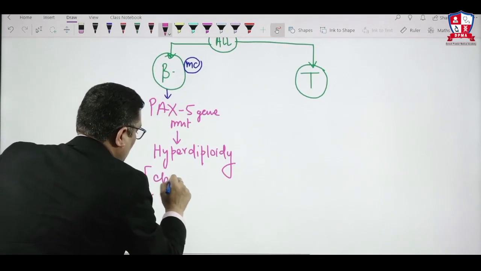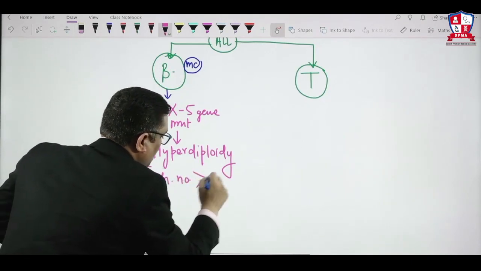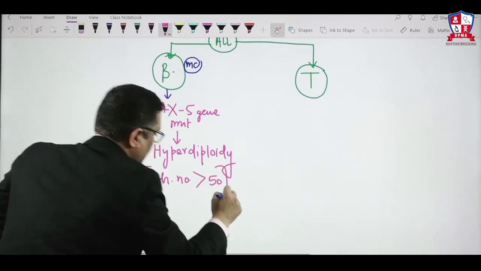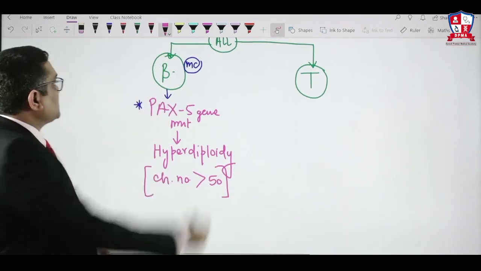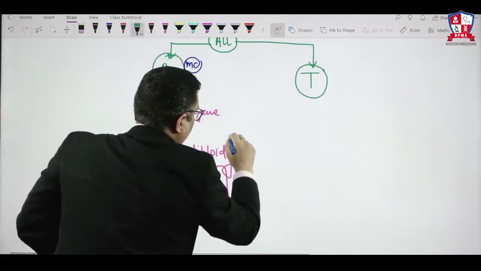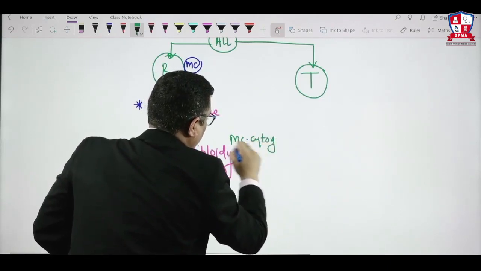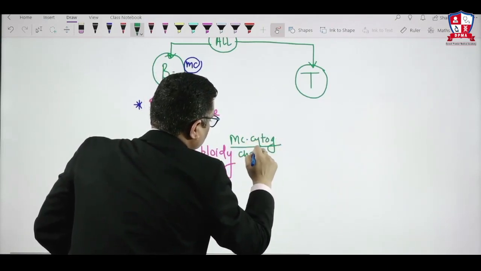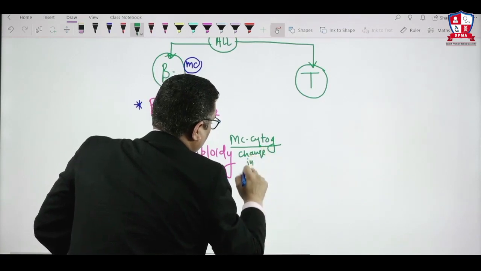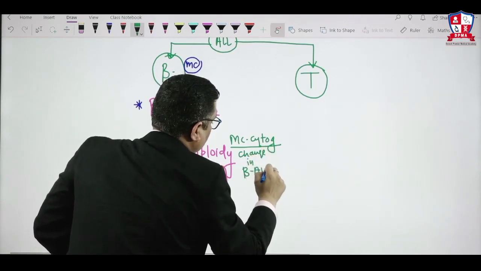Hyperdiploidy means chromosome number is more than 50. So hyperdiploidy is the most common cytogenetic change in B type of ALL.